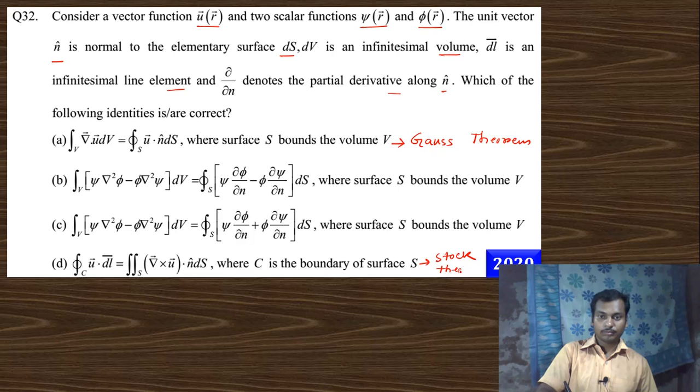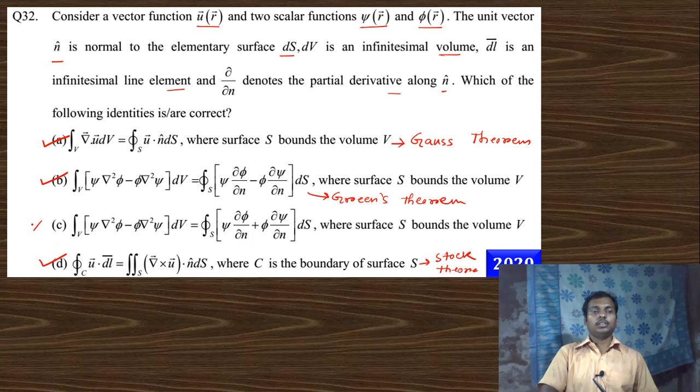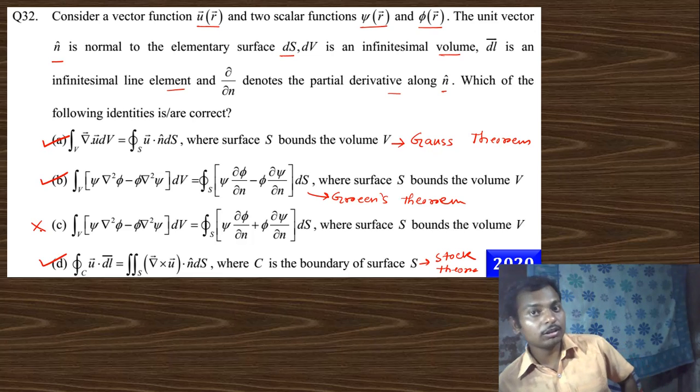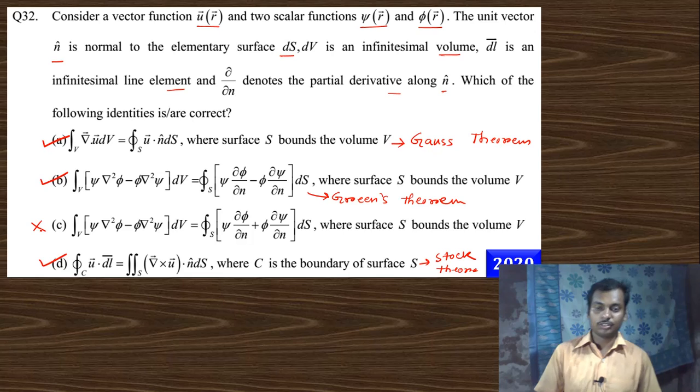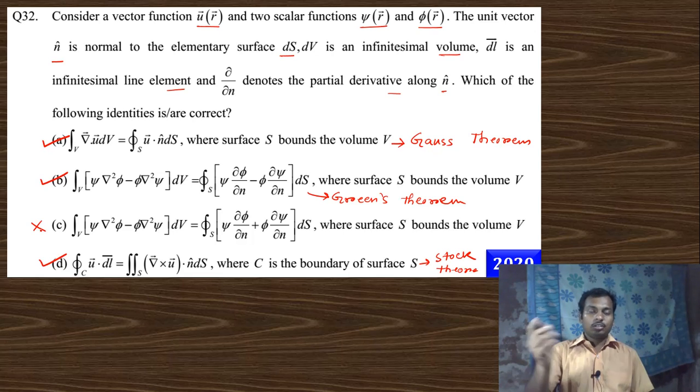And this theorem in option B is nothing but Green's theorem. These are theoretical questions. So option A is correct, option B is correct, option D is correct. This is not correct, this is not Green's theorem. Option A is the Gauss theorem, option B is Green's theorem, and option C is the Stokes theorem. So this is a theoretical question.